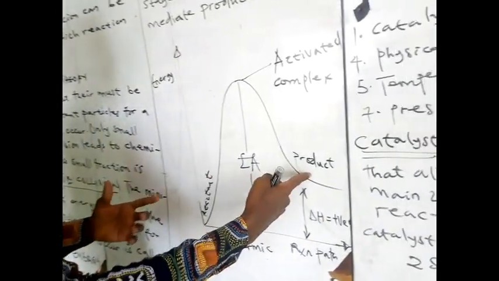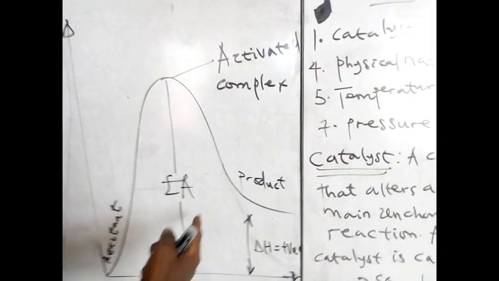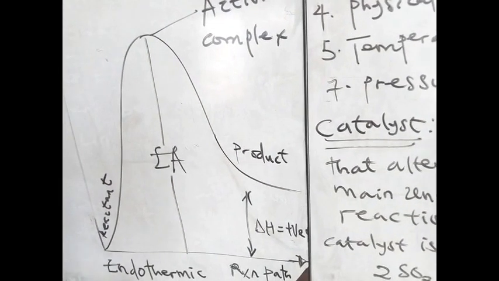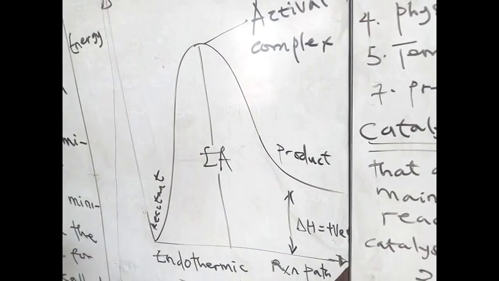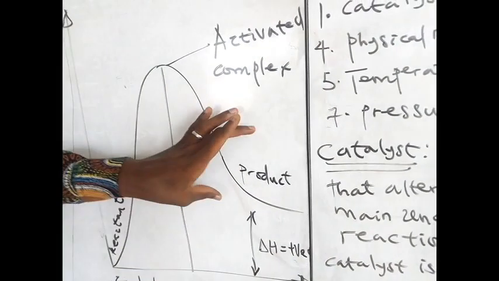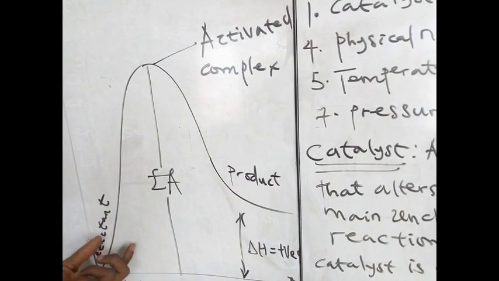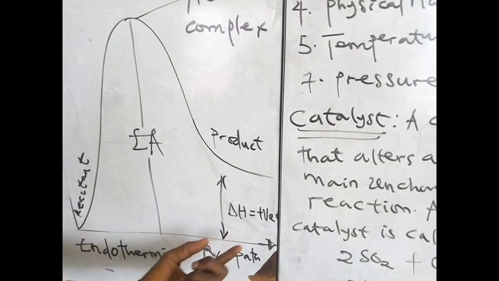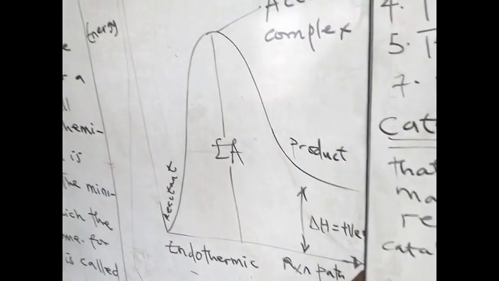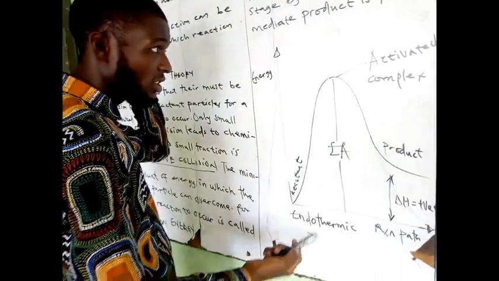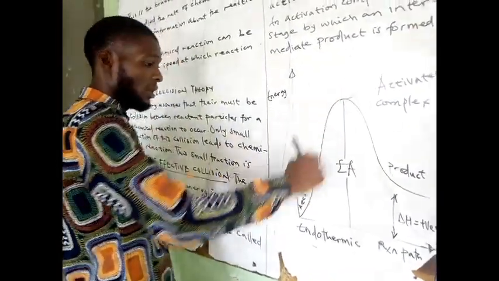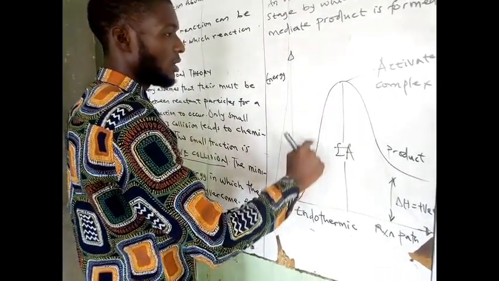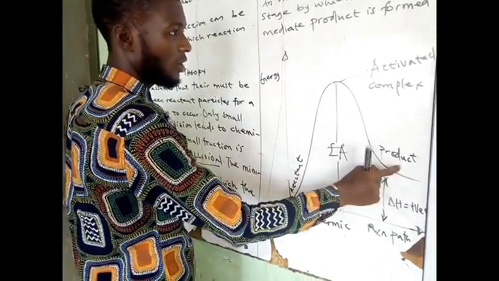It means that the change in energy between the reactant particles and the product must be positive, and this is known as an endothermic reaction. So for an endothermic reaction, the energy in the product must be bigger than that of the reactant to be able to have a positive delta H, which is an enthalpy change. Now this Ea means activation energy. I told us earlier that the reactant particles must pass through a mountain. You climb through a mountain to overcome this activation energy, then to form the final product.